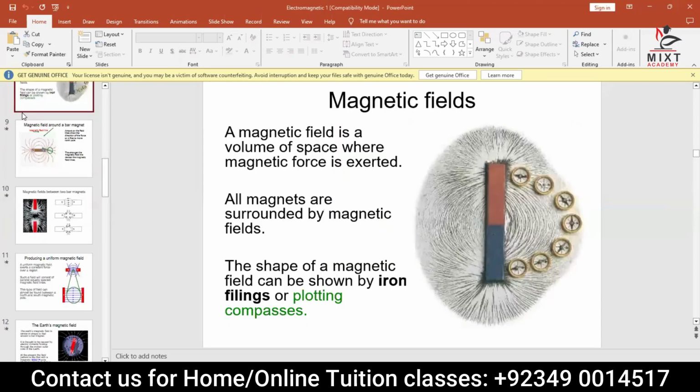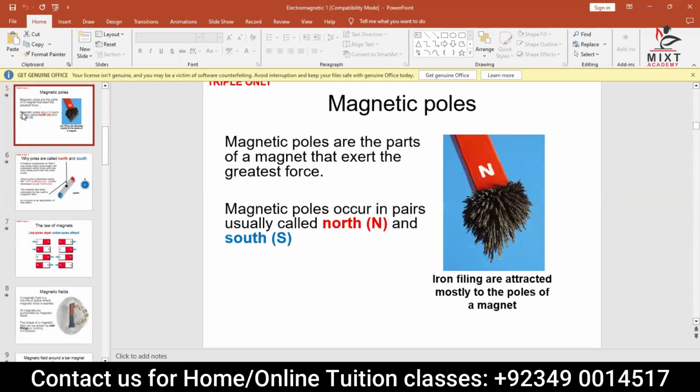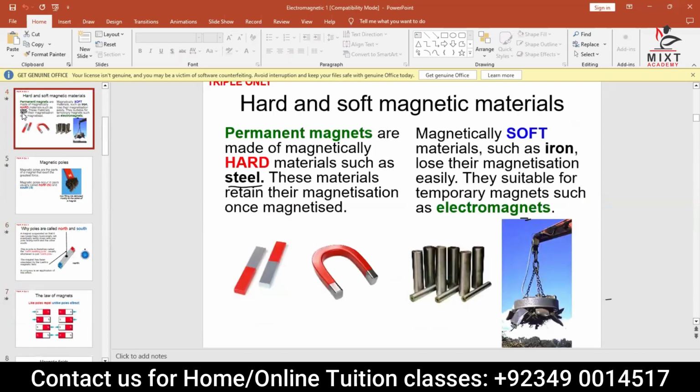Now, what is a magnetic material first of all? Let me quickly come to this point so that you will understand. Magnetic materials are the materials which are attracted by a magnet. In this category, there are two types of material. One is called hard magnetic material, like steel, and the other is called soft magnetic material, like iron. There is a difference between a magnetic material and a magnet. A magnetic material is attracted by the magnet, while a magnet itself attracts magnetic material and other magnets, right?